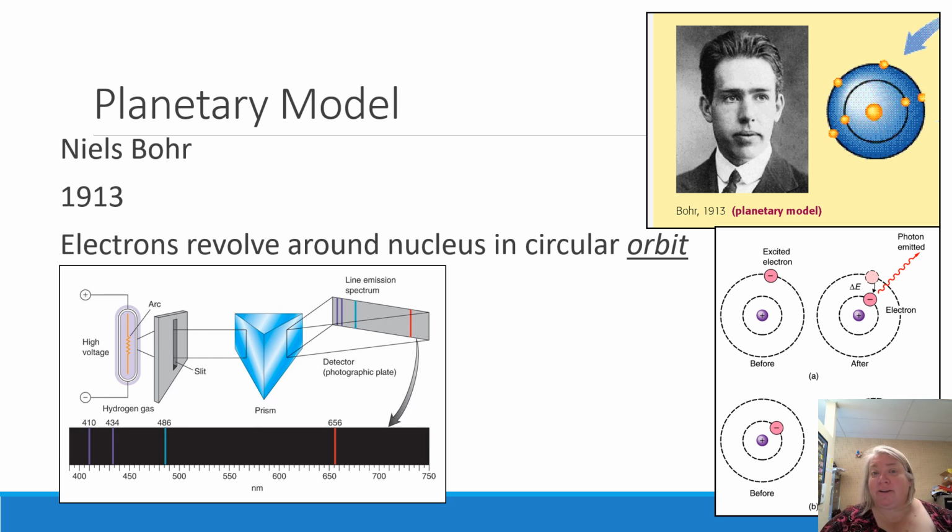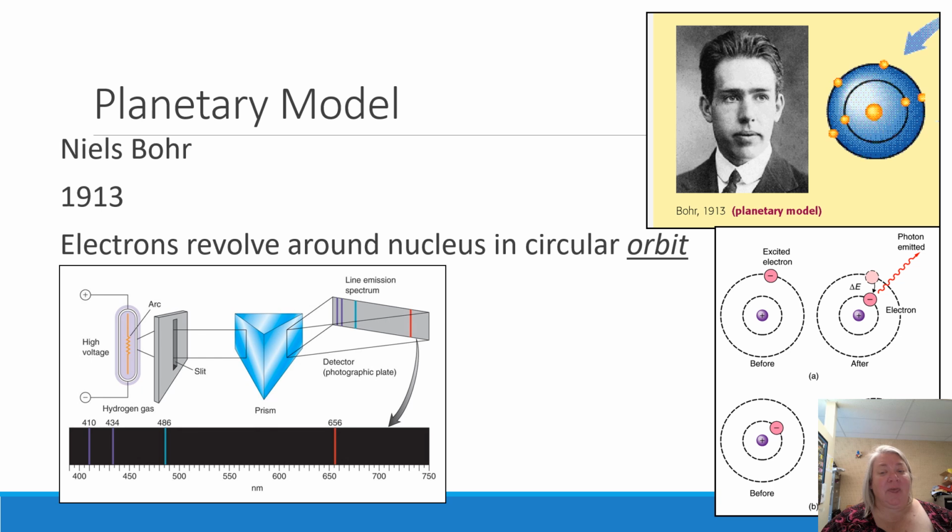Now, the one who tried to explain this was Niels Bohr. He has what's called the planetary model. His theory was, remember we had just had the nuclear model where we have a nucleus and the electrons are around the outside somewhere, but we don't really know what they do. Now we're going to revise that and say that the electrons move in circular orbits around the nucleus. And depending on how far away that orbit is, there's a certain amount of energy that's associated with it.